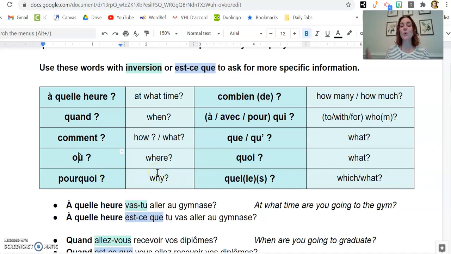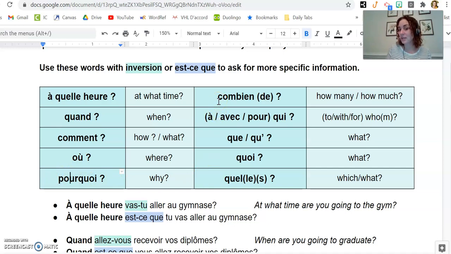Où, où with an accent grave means where. Pourquoi, literally the words are for what, so what for, this means why. Pourquoi. So here are the first five again. À quelle heure? Quand? Comment? Où? Pourquoi.